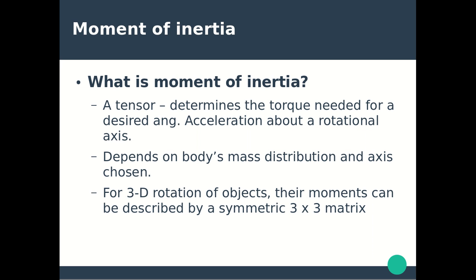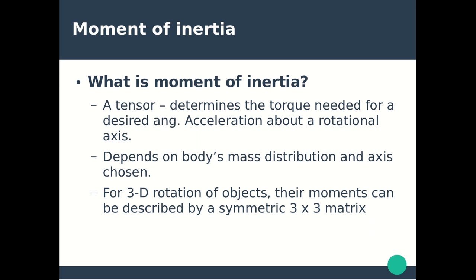What is moment of inertia? The moment of inertia of a rigid body is a tensor that determines the torque needed for a desired angular acceleration about a rotational axis. It depends on the body's mass distribution and axis chosen, with larger moments requiring more torque to change the body's rotation.